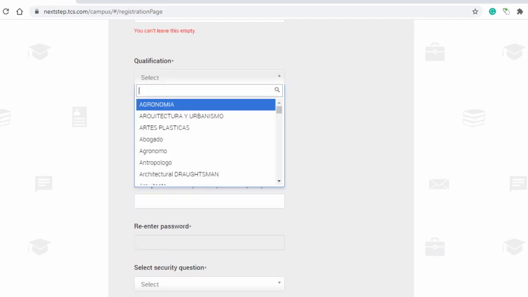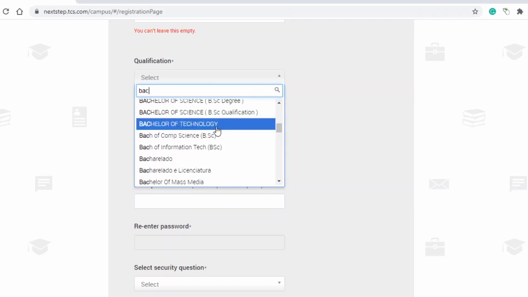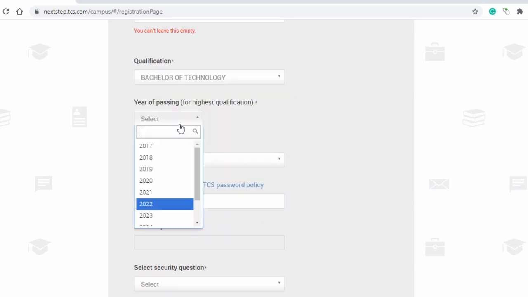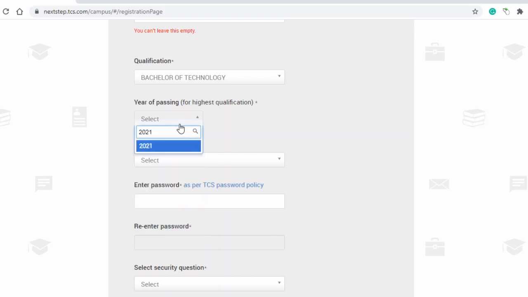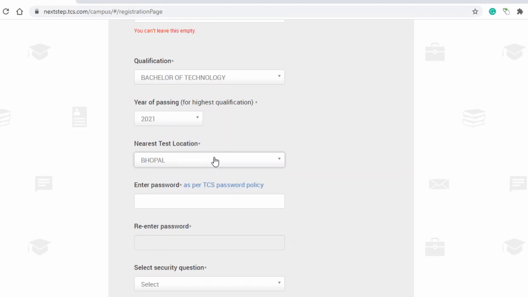Now in qualification, you need to select your course. If you are from BE, you can select Bachelor of Engineering. If you are from BTech, you can select Bachelor of Technology. Now after that, in year of passing, you need to select 2021 because you are going to pass out in the 2021 batch. Now after that, you need to select the nearest location where you can go and give your test. So you can select a location according to your convenience.